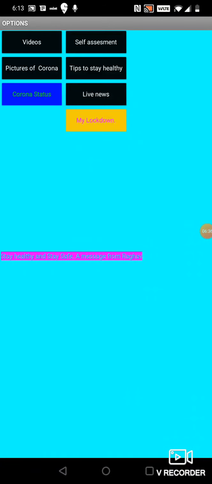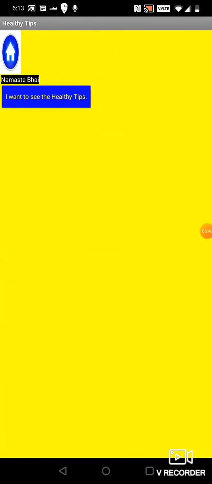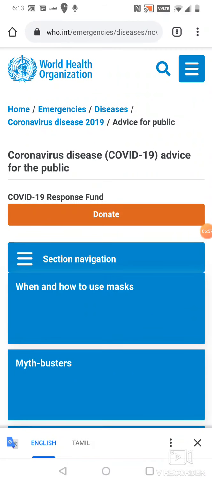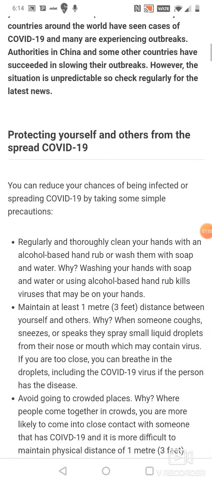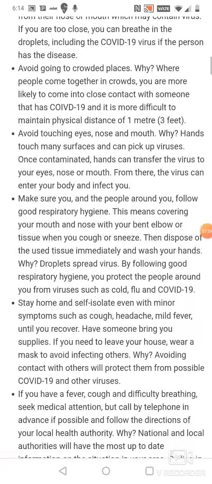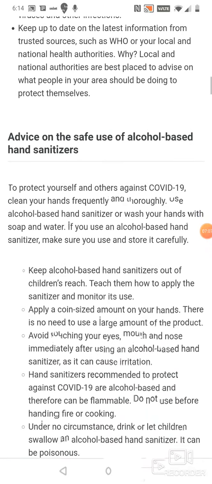Stay healthy and stay safe. A message from Raghav. Now maybe you want to be healthy and you don't know how to be healthy, like in the ways you are not informative. Then just click on this and the screen pops up. You can just click on this option called I want to see the healthy tips. When you click on that, you will be taken to the official website of World Health Organization or WHO. Here you can see the ways of protecting yourself and others, and you can also see the advice on hand sanitizers and etc.